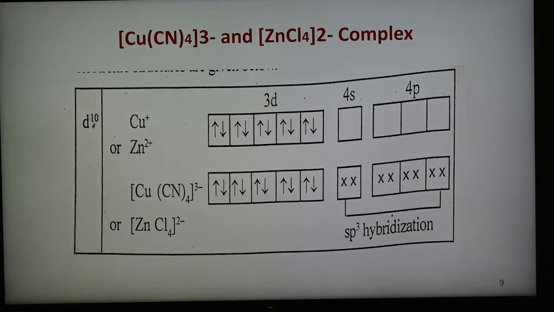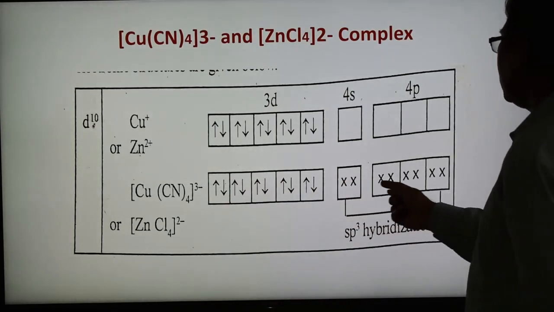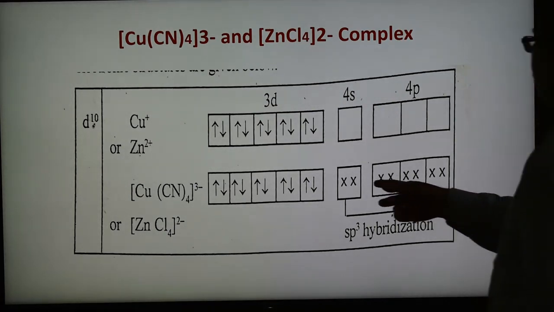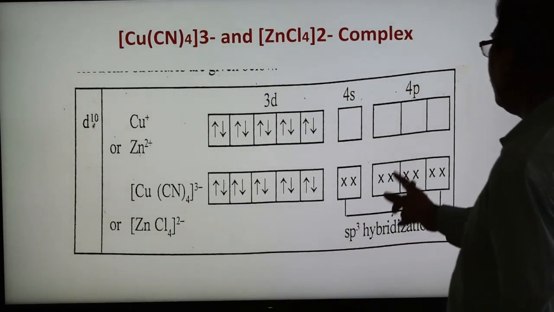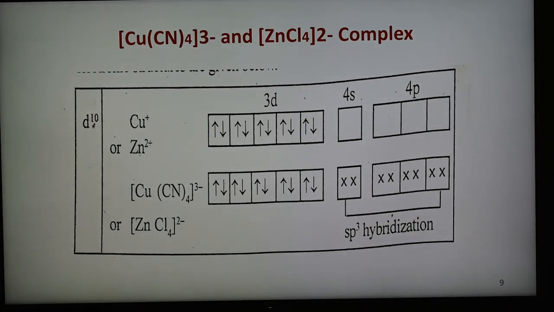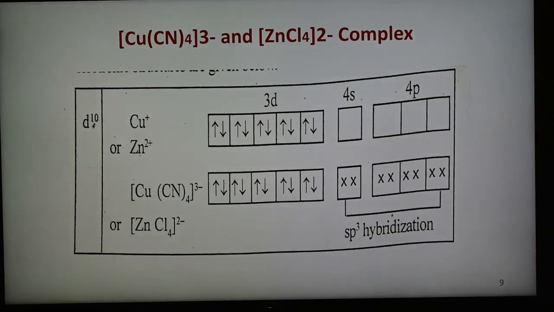Now these complexes, Zn2+ or Cu+1, undergo sp3 hybridization. There is no excited state because the 4s and 4p orbitals are vacant, and these 4s and 4p orbitals undergo hybridization, forming sp3 hybrid orbitals. In these sp3 hybrid orbitals, ligands donate electron pairs to the vacant orbitals, forming 4 covalent bonds, and therefore the shape is tetrahedral. So this is the formation, an example of d10 with sp3 hybridization in case of Cu+1 or Zn2+.